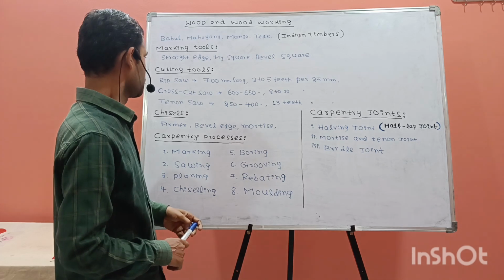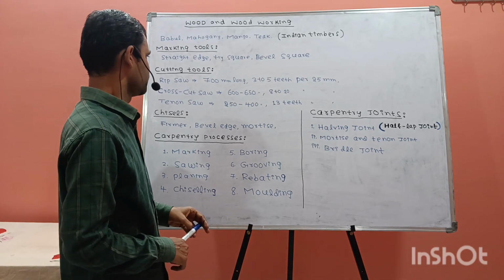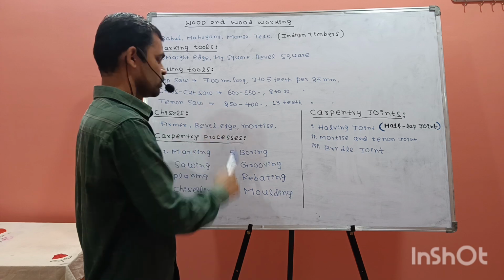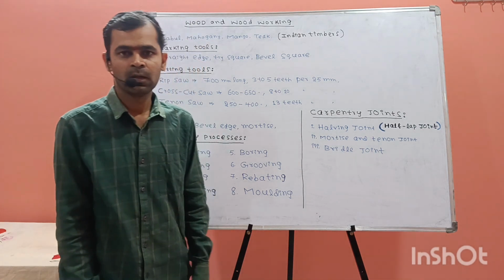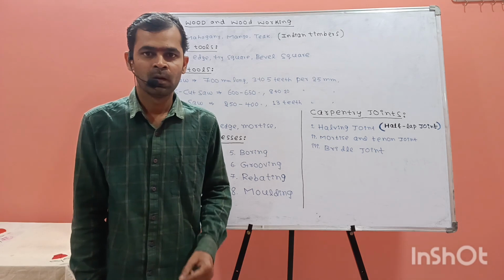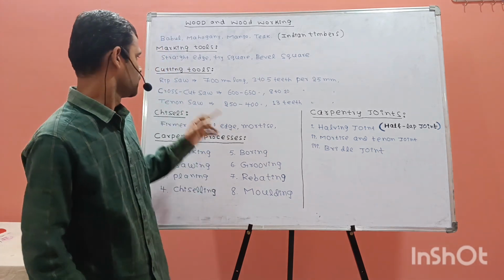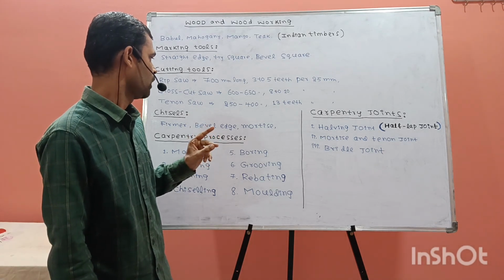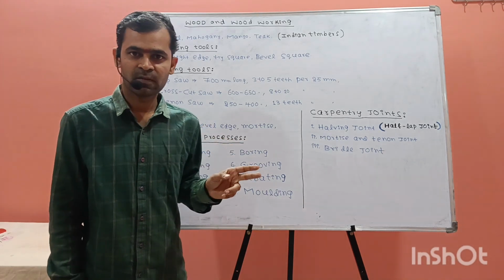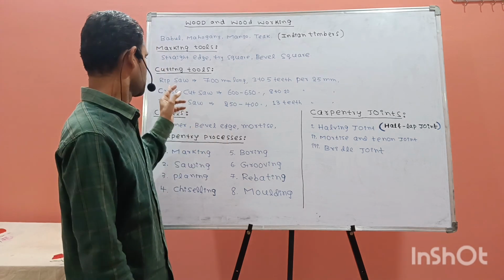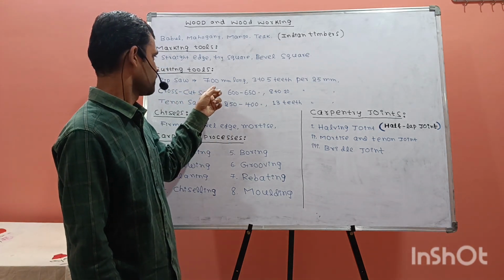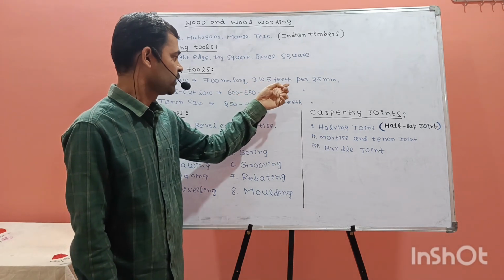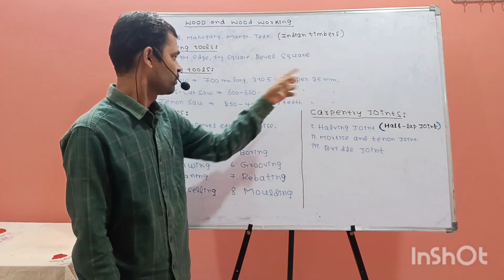So next, cutting tools. There are different types of cutting tools: saws and chisels. These are cutting tools in the woodworking or carpentry process. We have different types of saws: rib saw, crosscut saw, tenon saw, pad saw, compass saw, dovetail saw. Rib saw is about 700 mm long, in which 3 to 5 teeth are there per 25 mm.